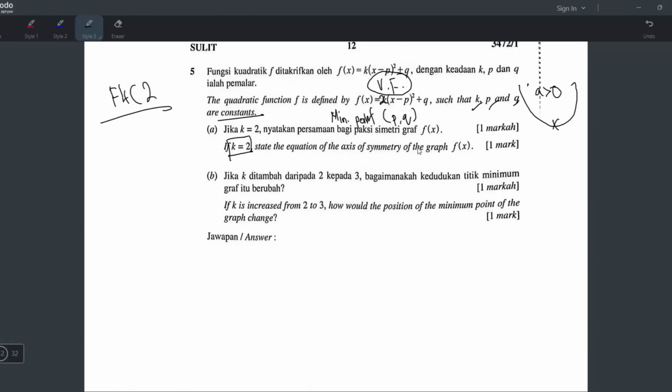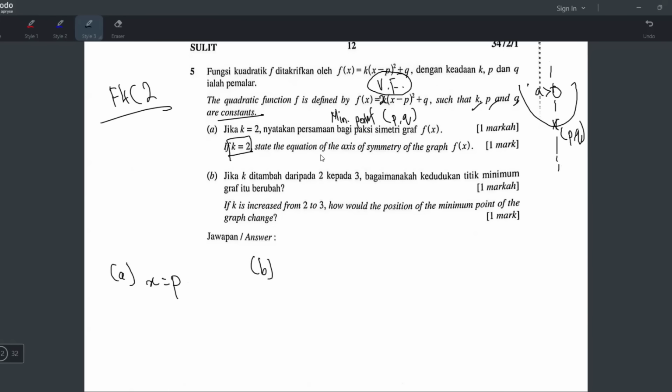State the equation of axis of symmetry of the graph. Okay, the equation of axis of symmetry will be this line that cuts the middle here. And we already know the coordinate is PQ. So the axis of symmetry is X equals P lah. Tapi ada tak cara untuk cari P? Tak ada cara kan? They never give me any extra information to help me find P. They only give me the K value. But the K value cannot help us find P. So I think the answer is just like that lah.